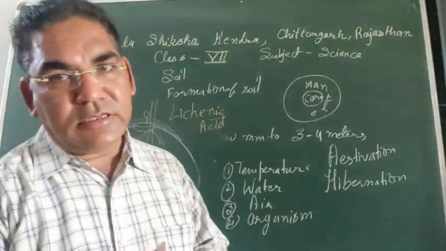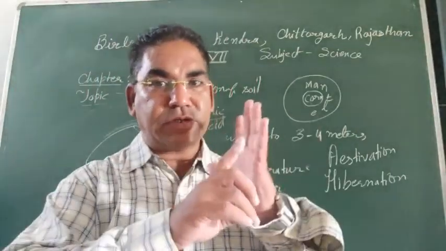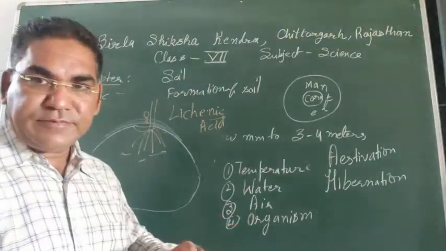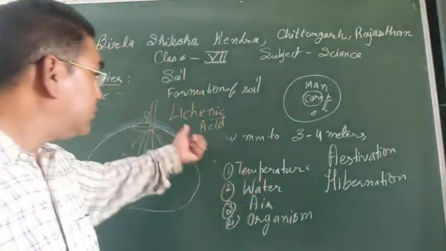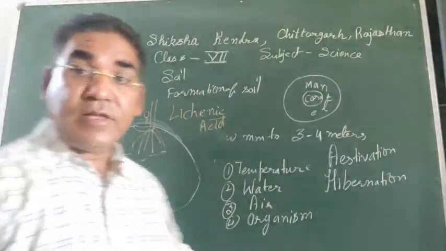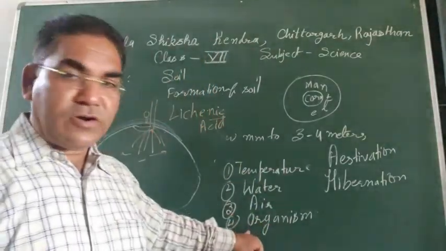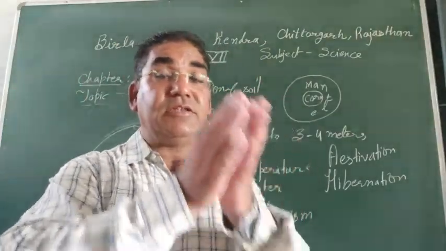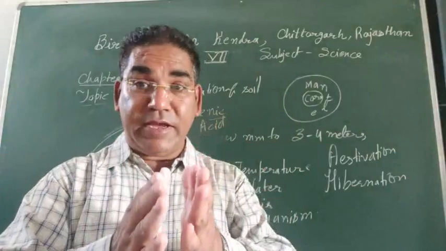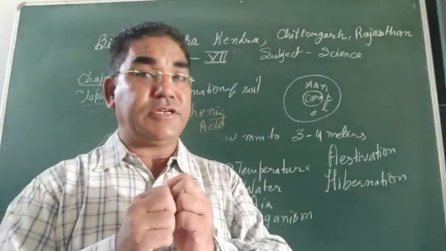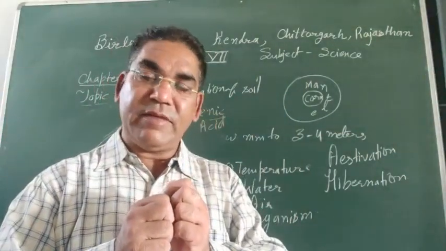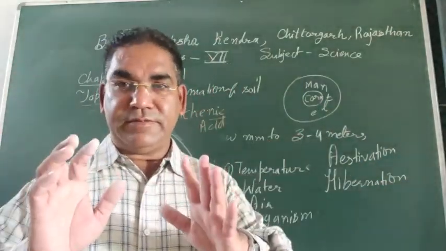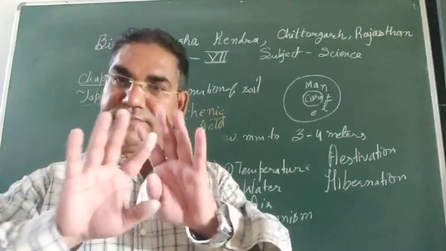So we can say weathering is a physical process, temperature, water, air; a chemical process, lichenic acid; and a biological process, organisms, plants involved. So weathering is physical, chemical and biological. Weathering may be physical, chemical and biological. Got it?